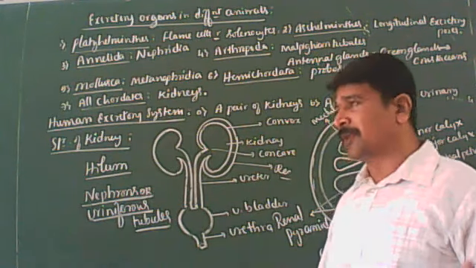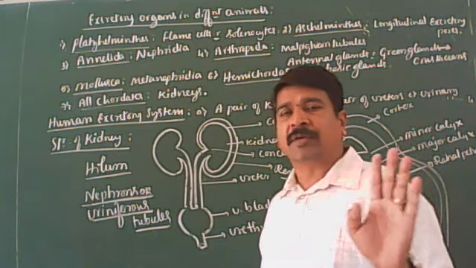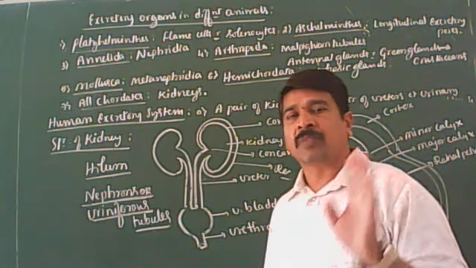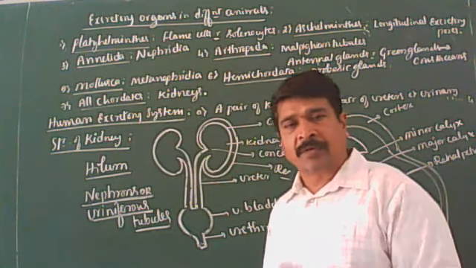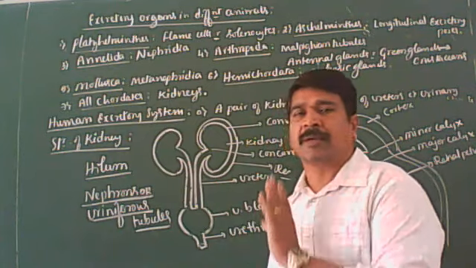Neurons are different, nephrons are different. Neurons are the structural and functional units of the nervous system. Nephrons are the structural and functional units of the mammalian kidney. That you should keep in mind. I think it is very clear for you. Following what I am telling here. So this much you should remember under the kidneys.